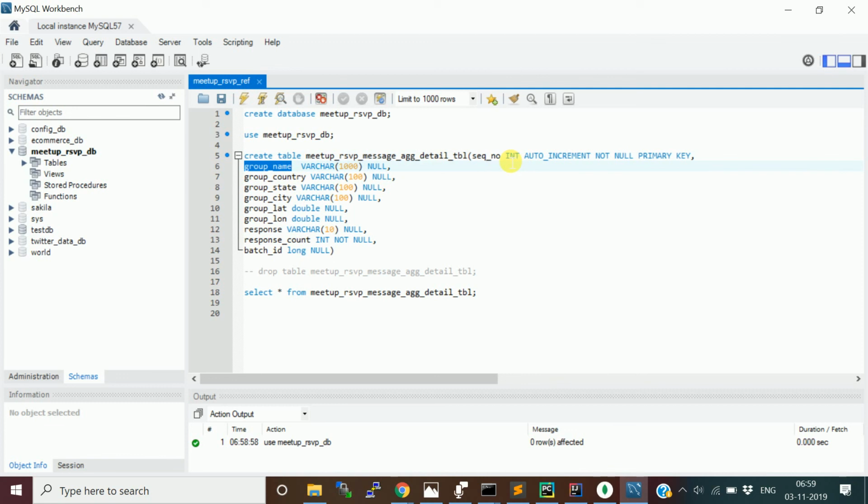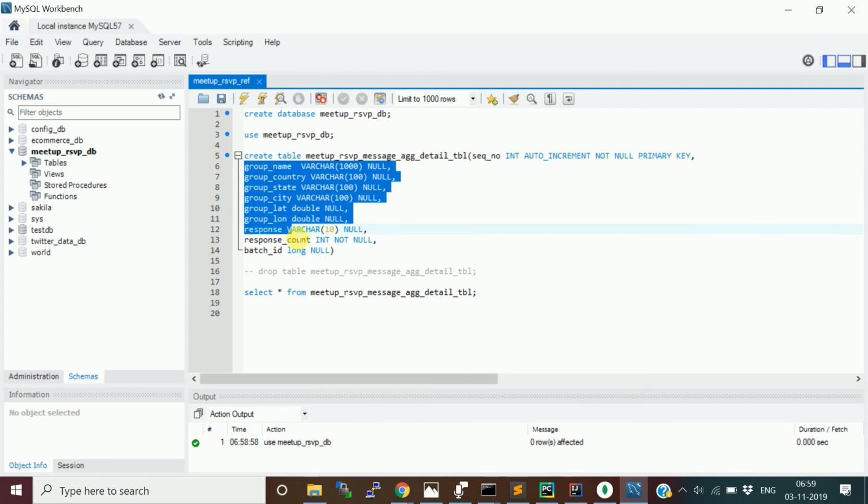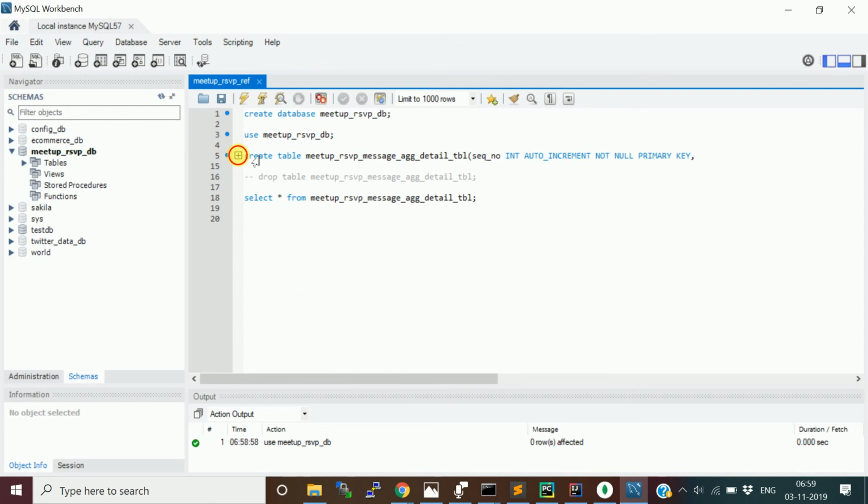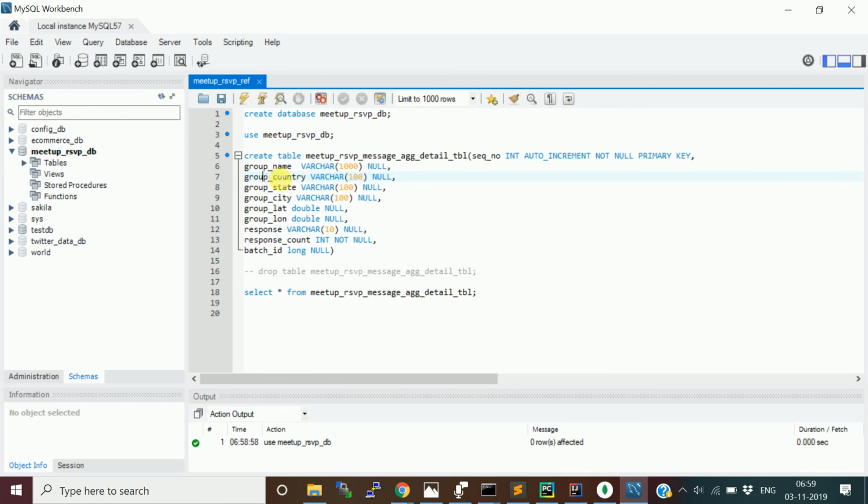I'm using this, but these are the details I'm taking from the RSVP JSON message. So basically, we are interested in the group name, which country the group belongs to, state and city, and the latitude and longitude, basically the city's latitude and longitude, which area this group is mainly in. And also we are interested in whether that particular RSVP message is a yes, no, or maybe response, and we are trying to do the count.